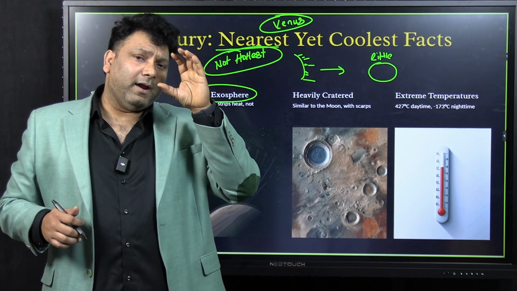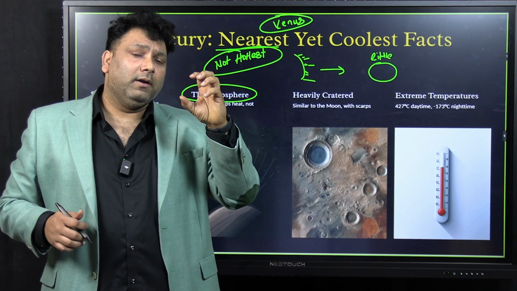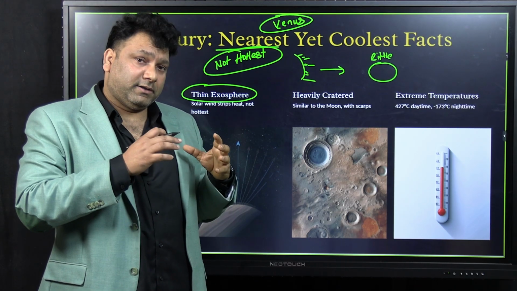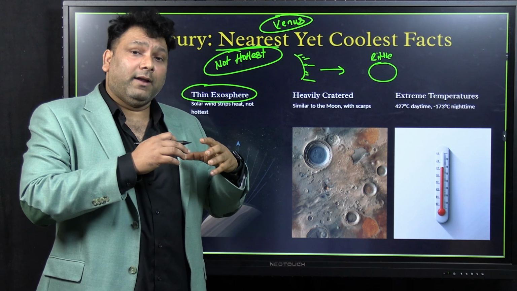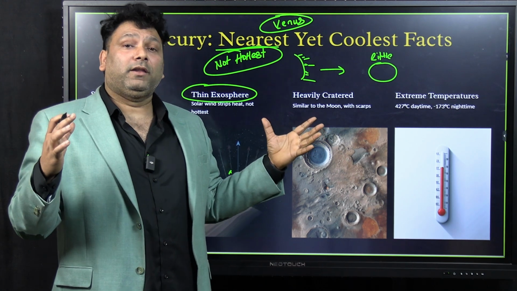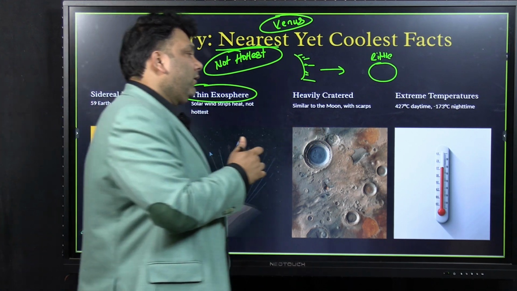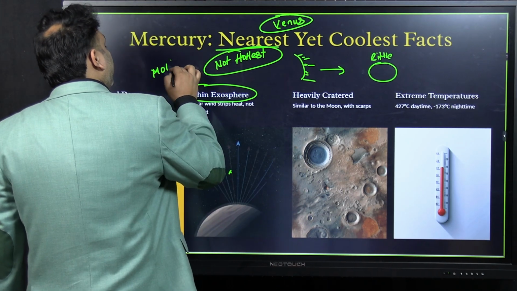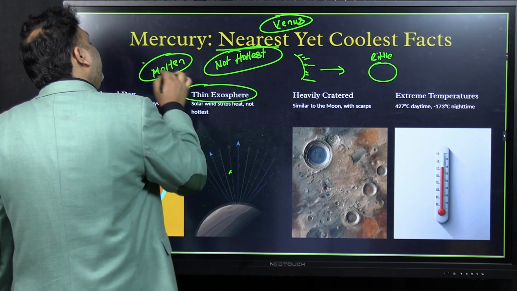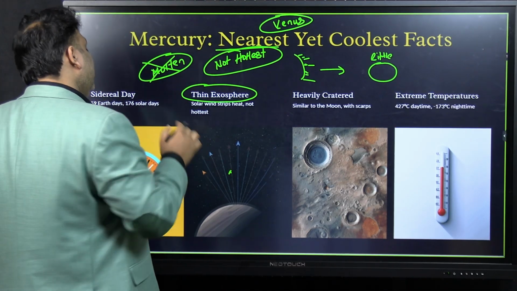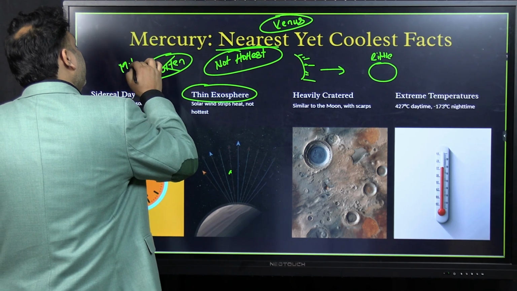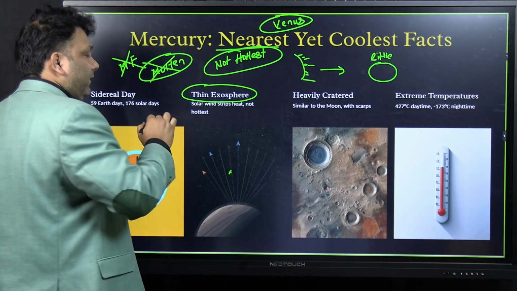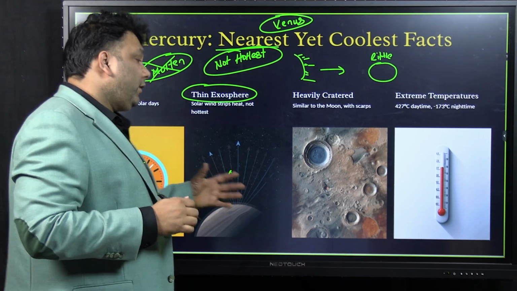Thirdly, the size of the Mercury is so small, therefore the residual heat which is supposed to be there inside, it has been dissipated out. So that's why you will not be having a molten core. So the Mercury does not have any molten core. If the core is not molten, then magnetic field will not be there. So magnetic field is almost absent. And it does not have a molten core.